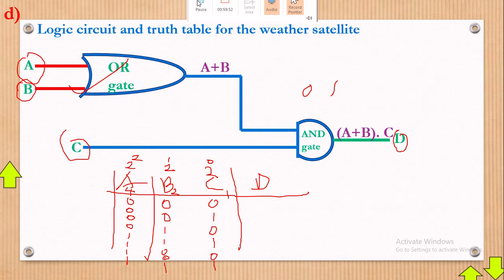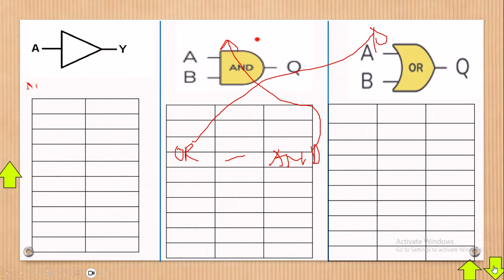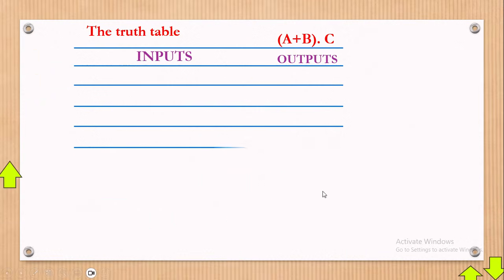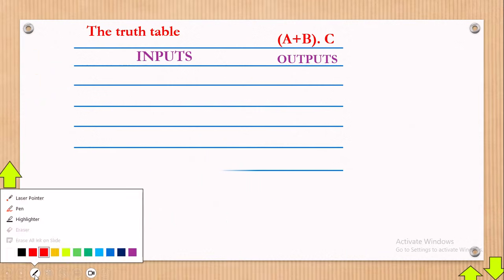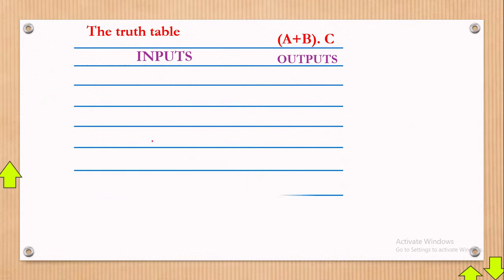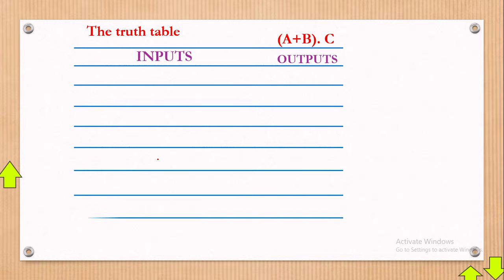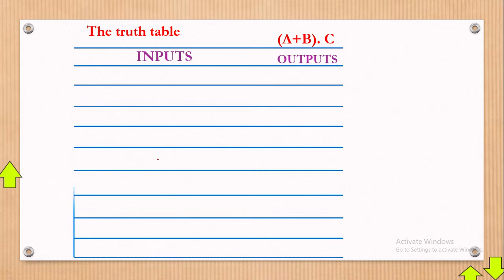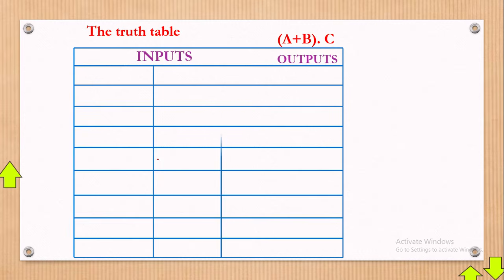Okay, and with that let's get back to the table which we had originally. So this is our truth table, and it marks the end of this question. It has been very long, but at least we have managed to get it summarized. If you have not understood what digital electronics is, I'll have it as a topic explained. Note this has been just a by the way. I've tried my level best to make you understand in the shortest time possible, but sooner or later I shall be uploading more work on digital electronics.